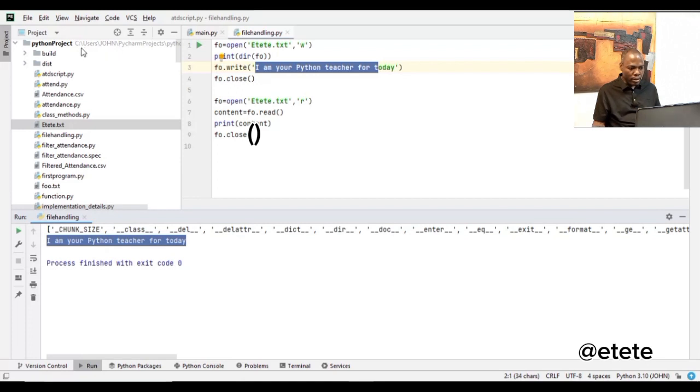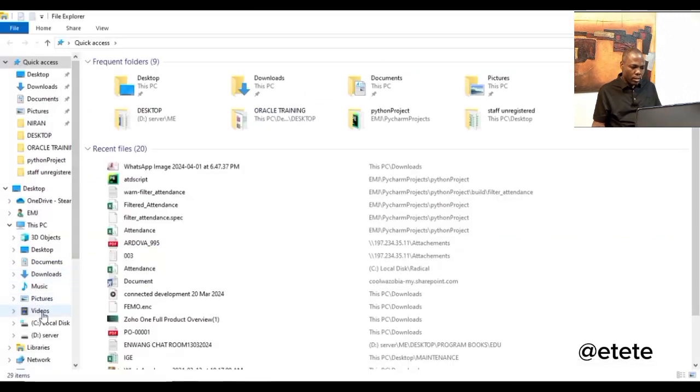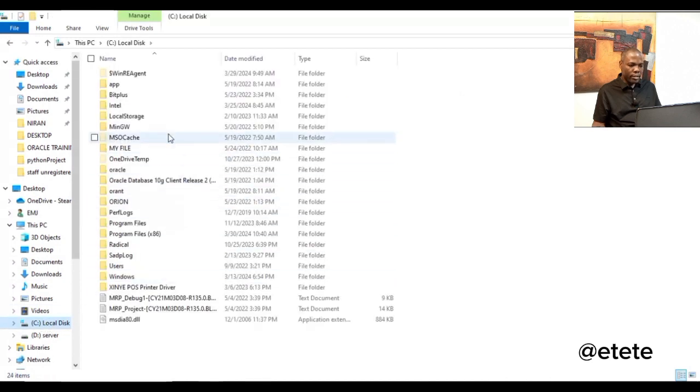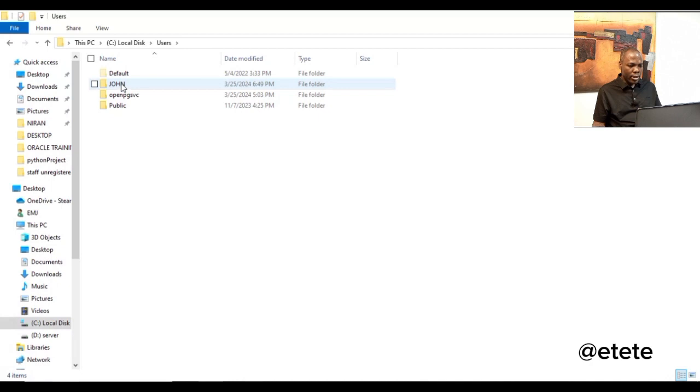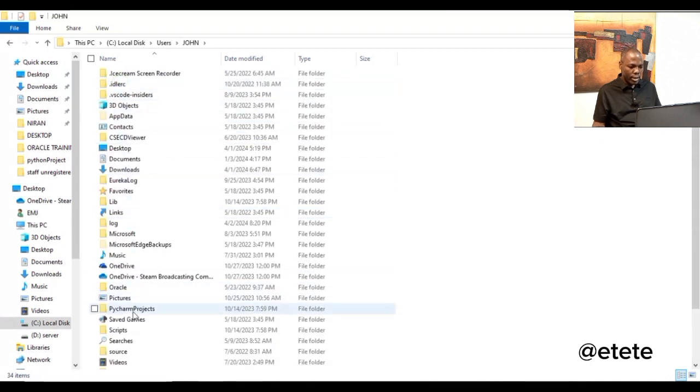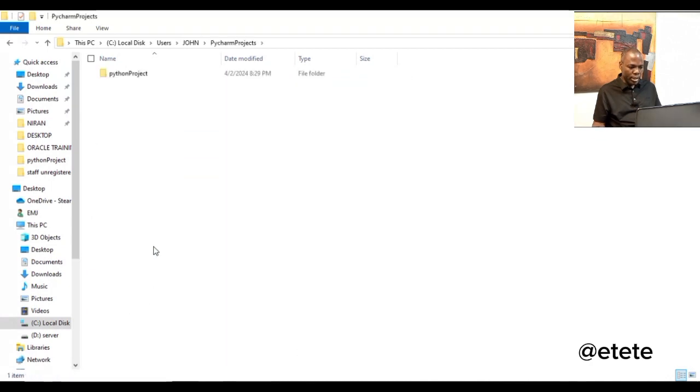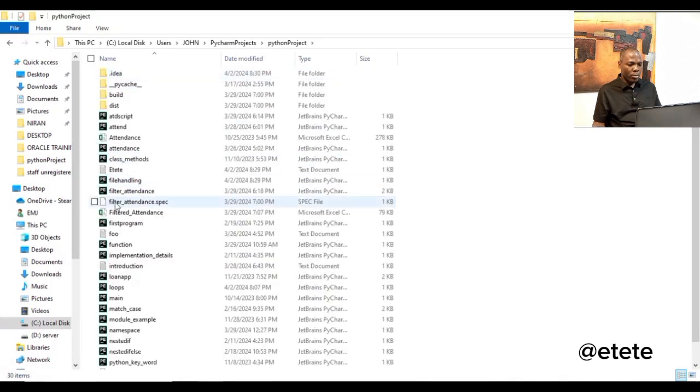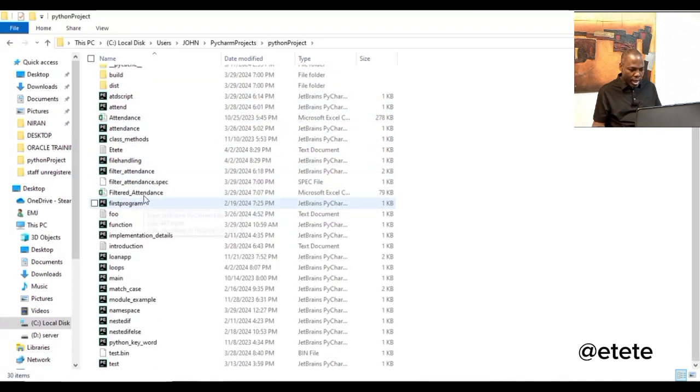See, this is C, my hard drive, drive C. Then users, John, PyCharm project, and then PyCharm this. So let's see that my drive C is here. Then I go to users. I click on John. Then PyCharm project, Python project, and I will see.